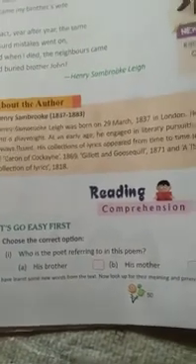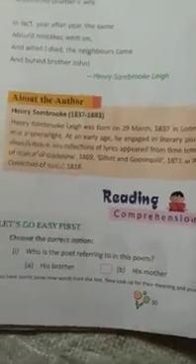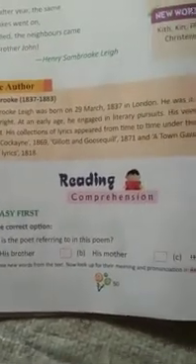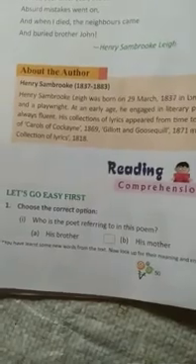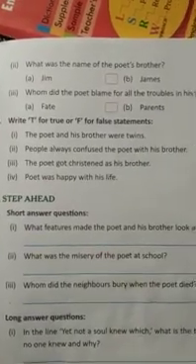First, who is the poet referring to in this poem? The options are his brother, his mother and his sister. The correct option is A, his brother. Then, what is the name of the poet's brother?